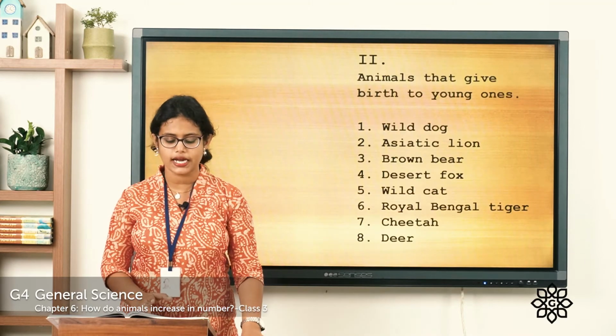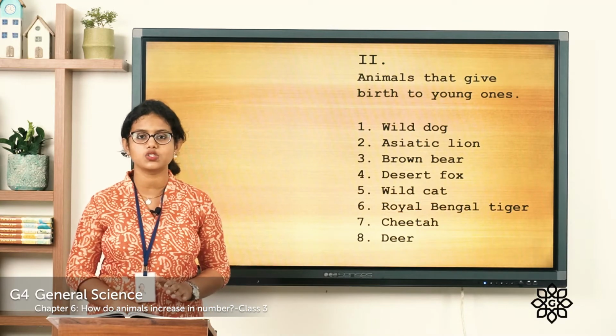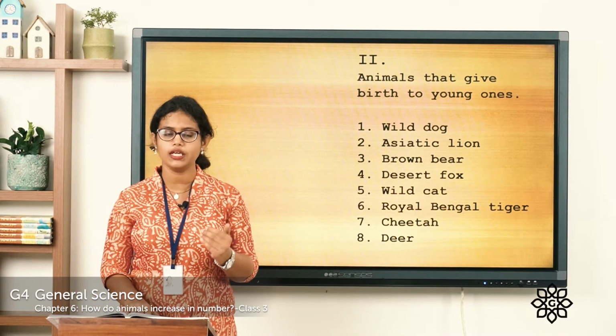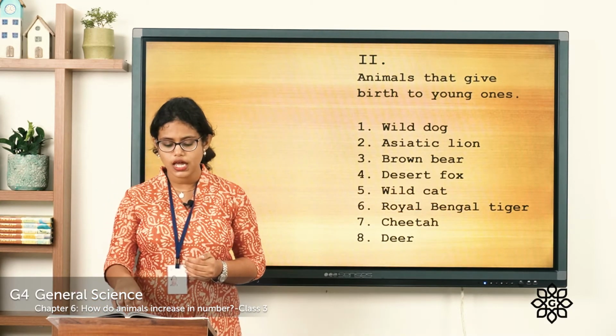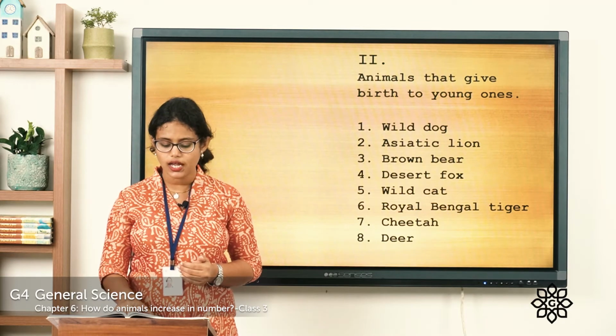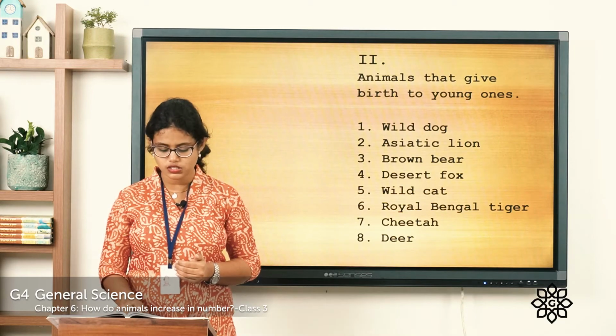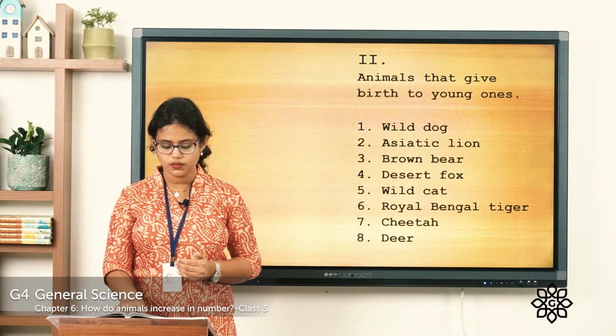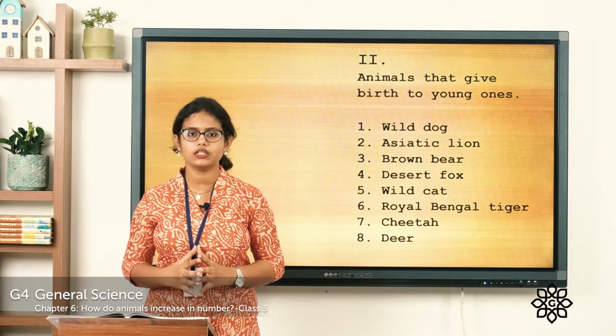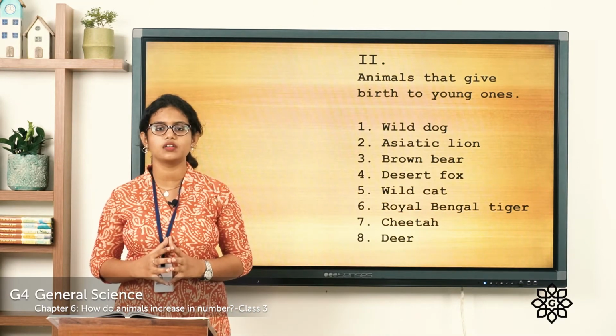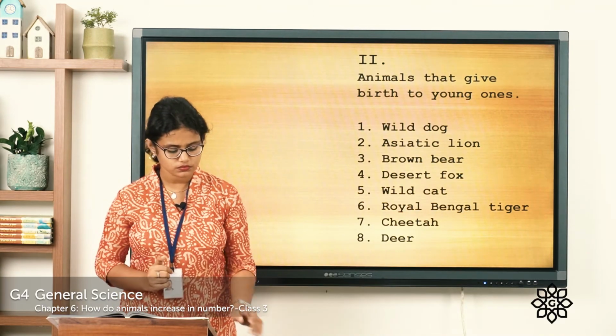Coming to the next side, that is animals that give birth to young ones. So I'll read out the names of the animals. It includes the wild dog, cheetah, Asiatic lion, brown bear, desert fox, Royal Bengal tiger, and the deer. So all these are animals that give birth to young ones.